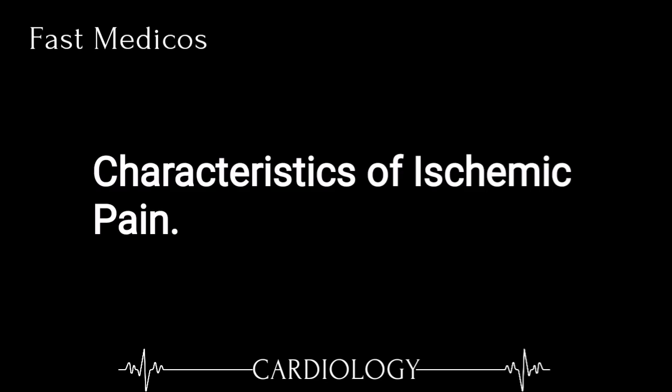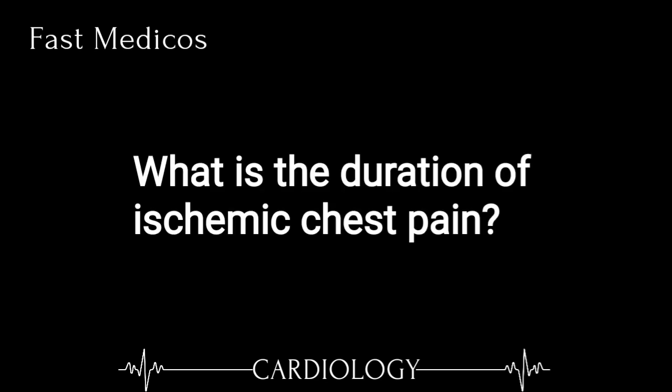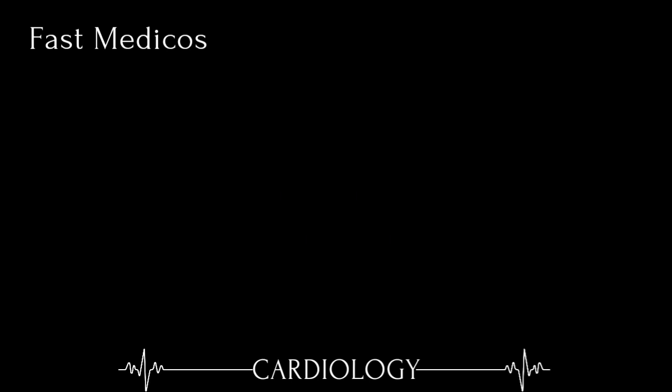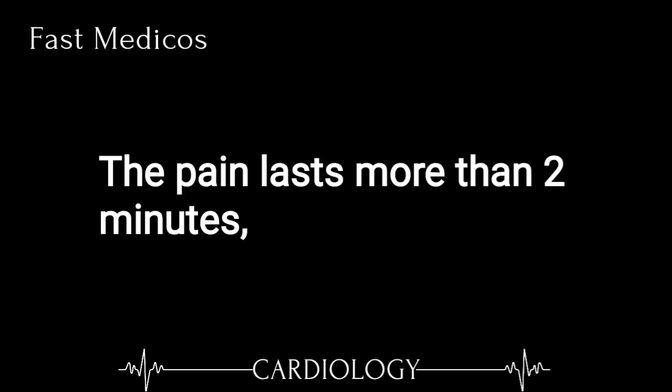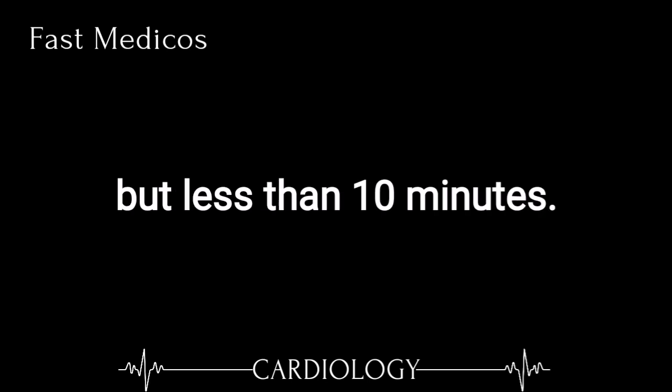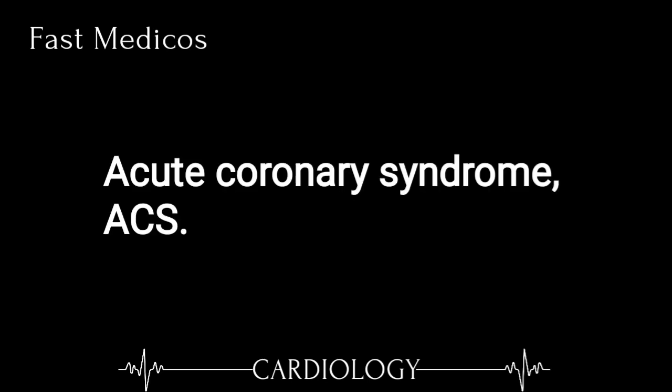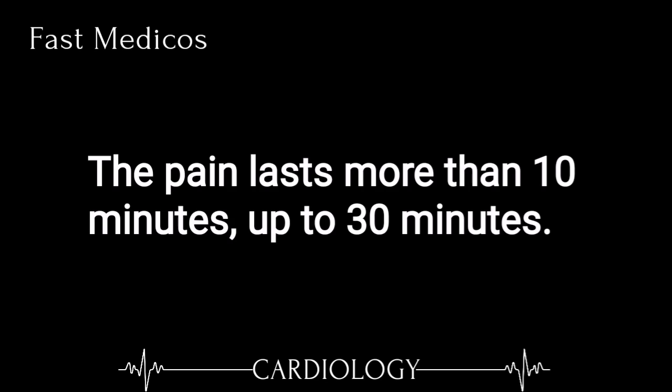Characteristics of ischemic pain. 8. What is the duration of ischemic chest pain? Stable angina: the pain lasts more than 2 minutes but less than 10 minutes. Acute coronary syndrome, ACS: the pain lasts more than 10 minutes up to 30 minutes.